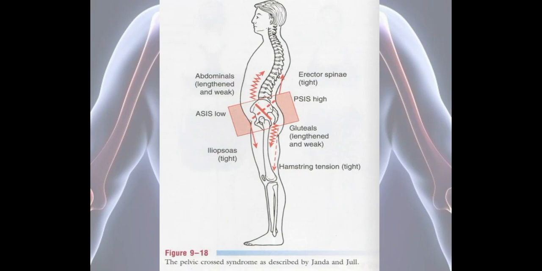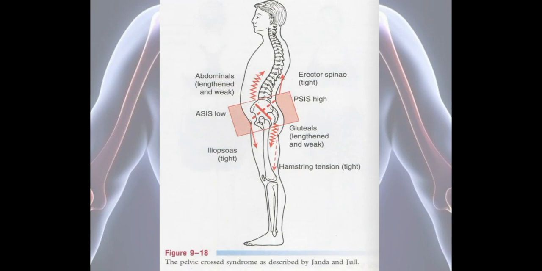Also we can see there will be tightness anteriorly in the iliopsoas muscle. Iliopsoas, which is the hip flexor muscle, will be showing the tightness. Posteriorly we can see the erector spinae muscle, which is the spinal extensor, will be having the tightness. So anteriorly iliopsoas muscle will have the tightness, and posteriorly erector spinae muscle will have the tightness. So this is called lower cross syndrome, or it is also called pelvic cross syndrome.